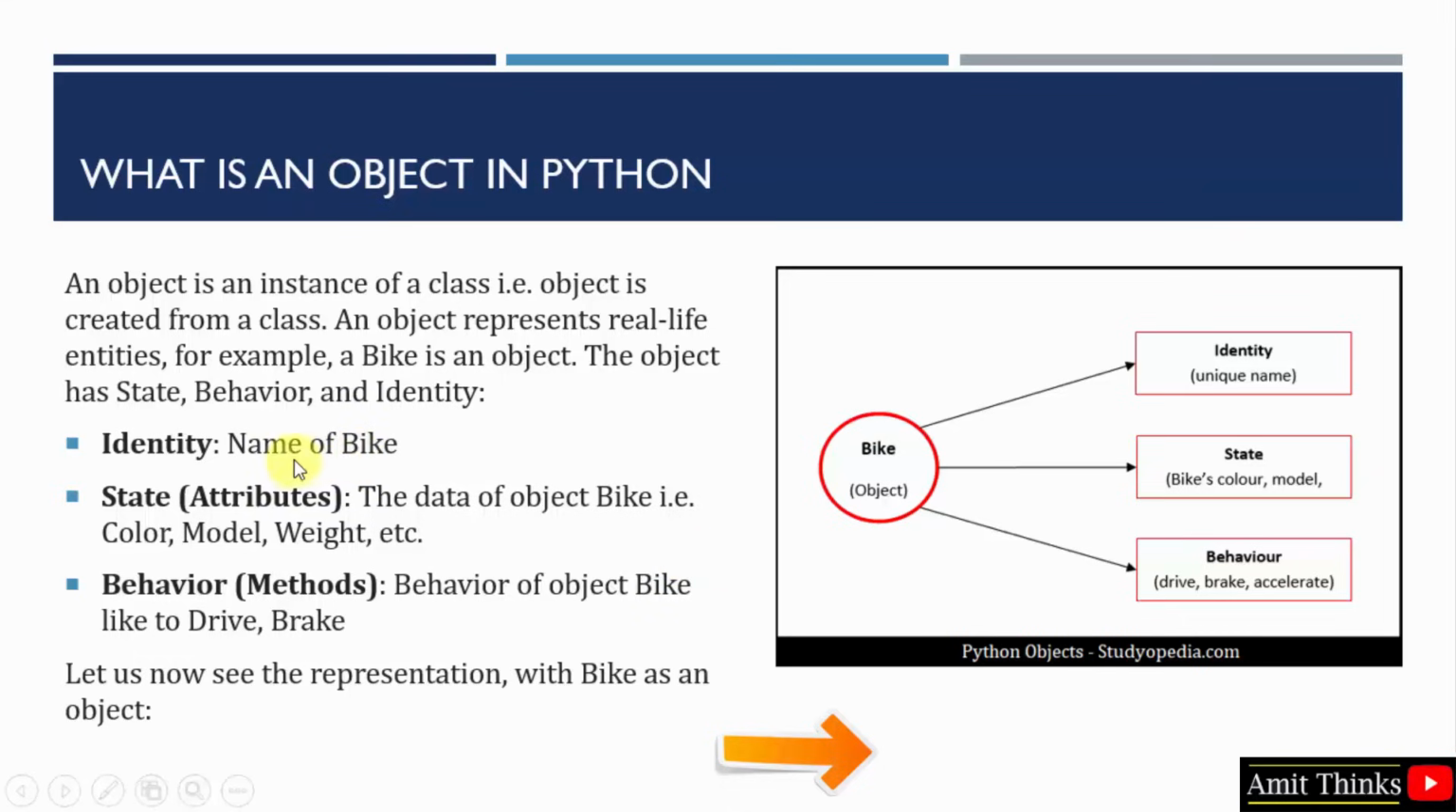So the identity of a bike is the name of the bike. The state you can say are attributes, like the color, model and weight of the bike. The behavior of a bike is that it is used to drive, to accelerate, to brake. So we have given this example, a bike object, which can be represented by identity, state and behavior: name of the bike, state of the bike and behavior of the bike. This is how you can represent objects in Python.